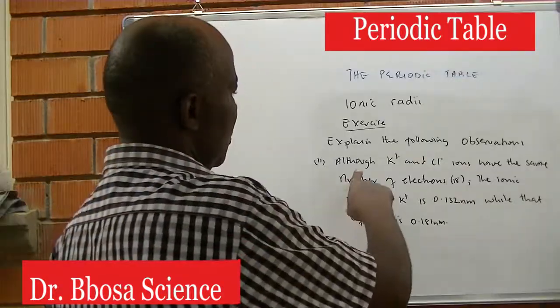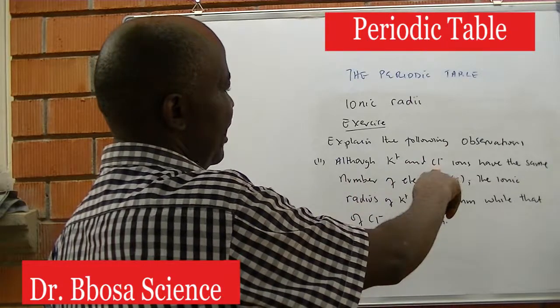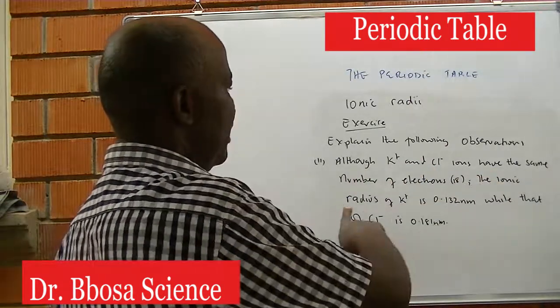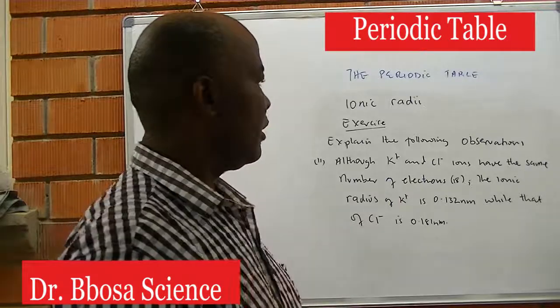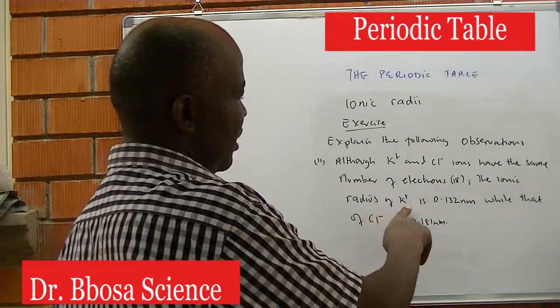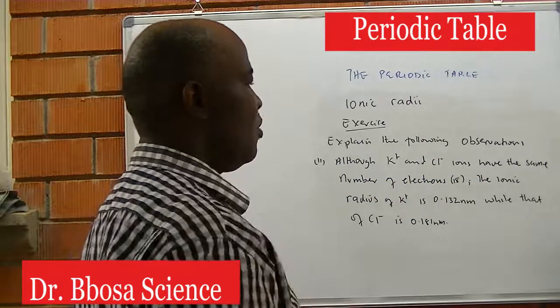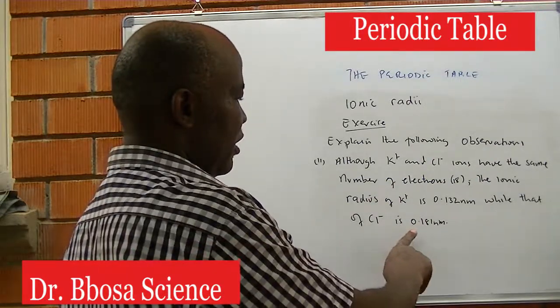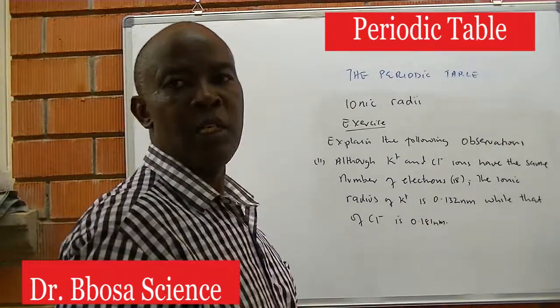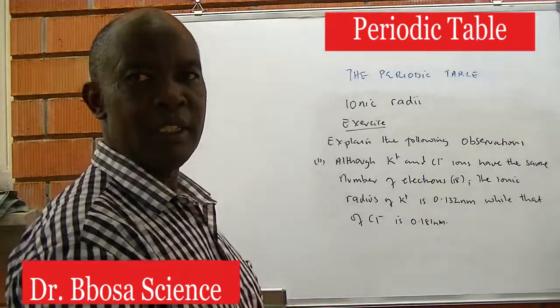2. Although potassium and chloride ions have the same number of electrons, the ionic radius of potassium ion is 0.132 nanometers, while that of chloride is 0.181 nanometers.